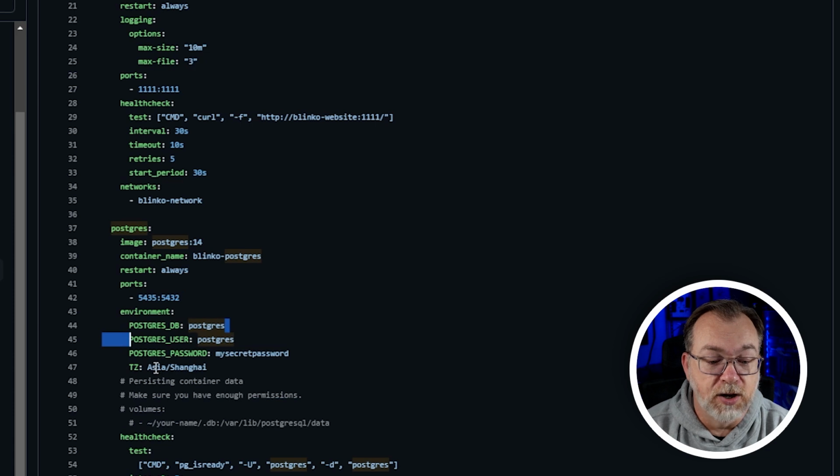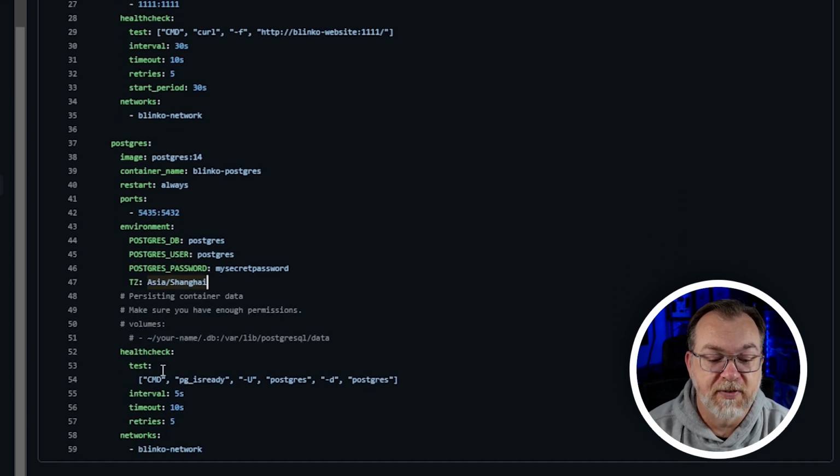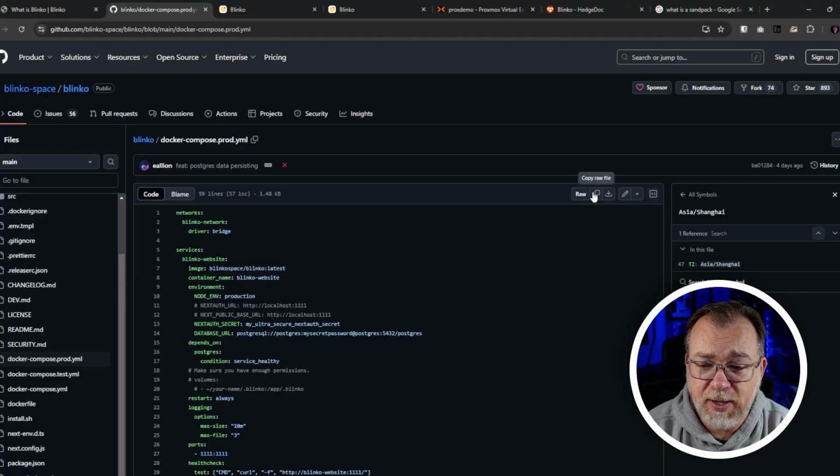Next, we've got our time zone. You probably want to change that unless you happen to live in Shanghai. And again, we've got persistent storage that is commented out for some reason. You'll want to uncomment that and store this where it makes the most sense on your system. And then again, below that, we've got a health check every 5 seconds, a bit more aggressive with the health checks there. Again, we're going to attach this to the Blinko network. And that's just a security thing to make sure that they can only communicate with each other or anything else that happens to be on the Blinko network on your system. And that is just an internal network for those two to communicate and nothing more than that. So we can just copy this as it is.